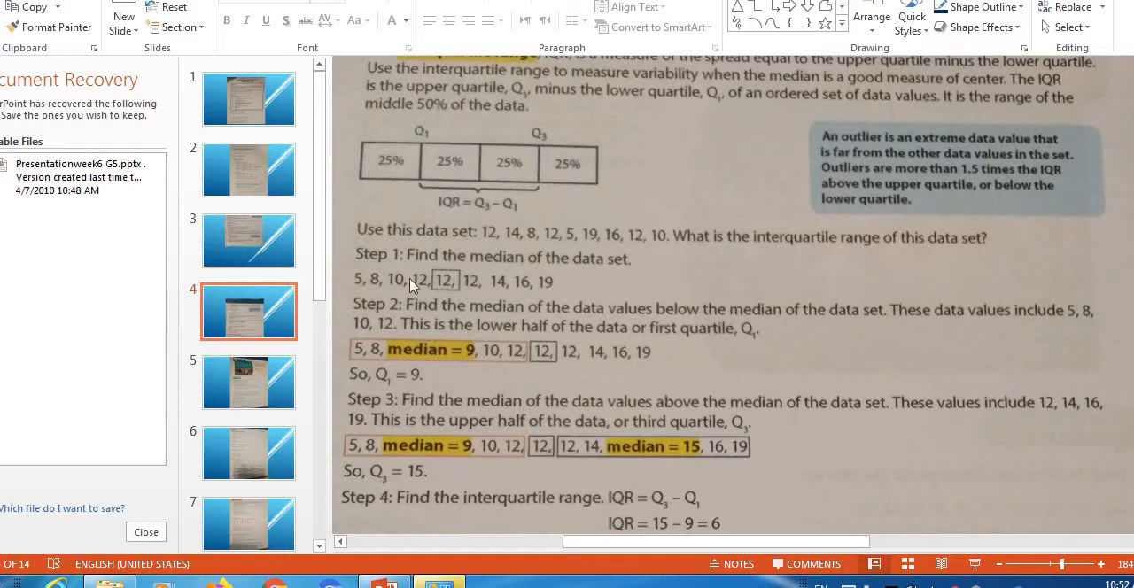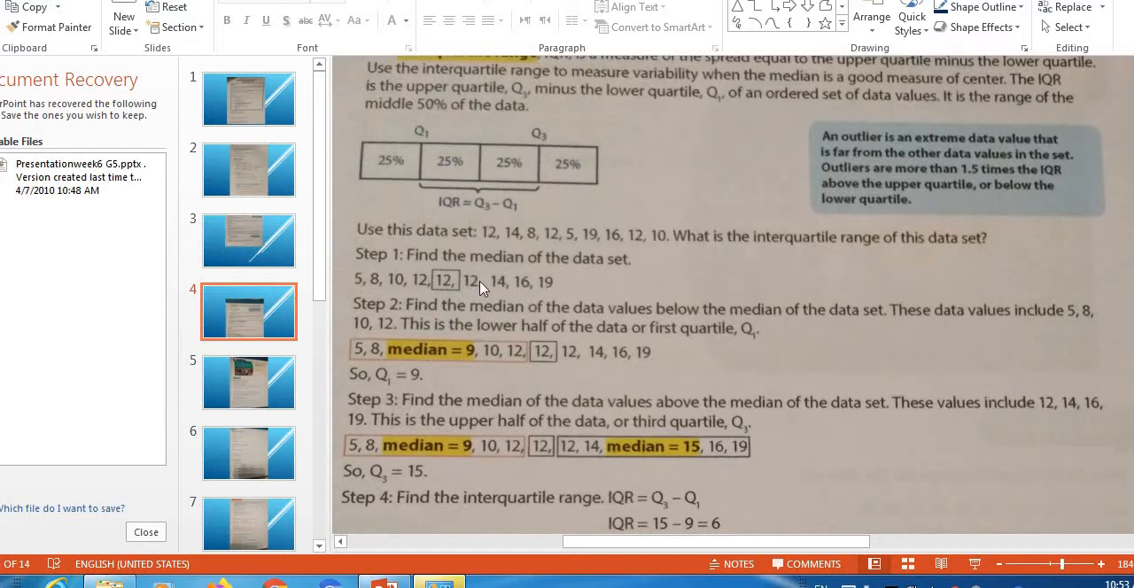Let's do it. Step 1, find the median of the data set. I'm here after ordering the values from the least to the greatest: 5, 8, 10, 12, 12, 12, 14, 16, 19. Then we count them: 1, 2, 3, 4, 5, 6, 7, 8, 9. So I have an odd number of values, and in the middle I have 12. Since 12 is repeated, I just repeat the number.